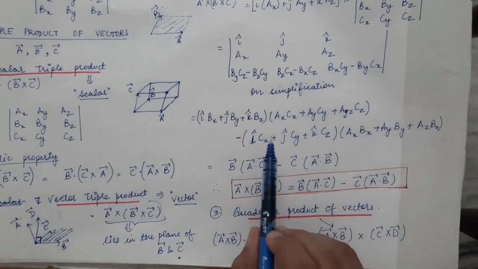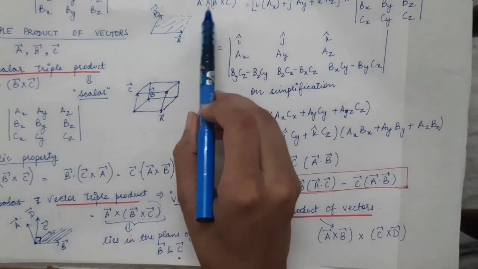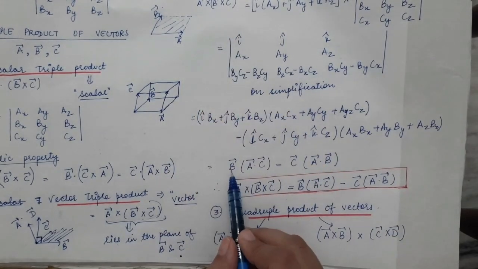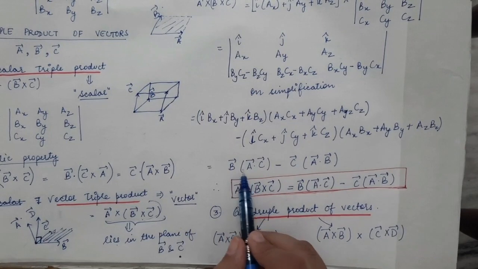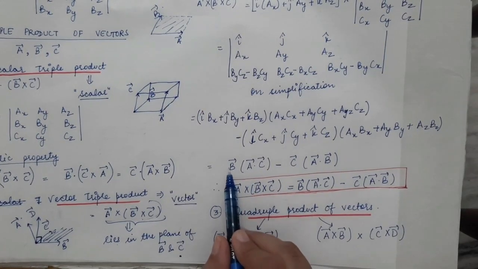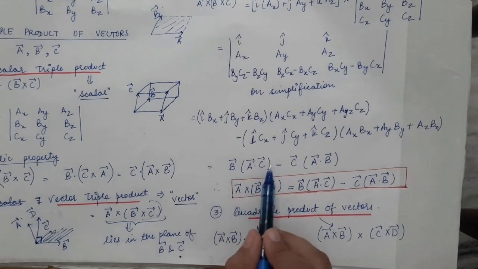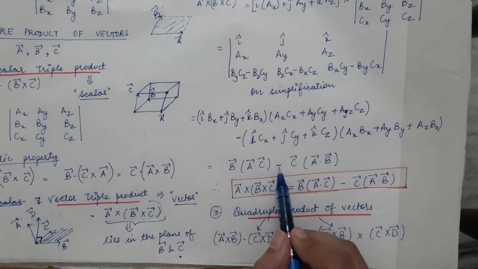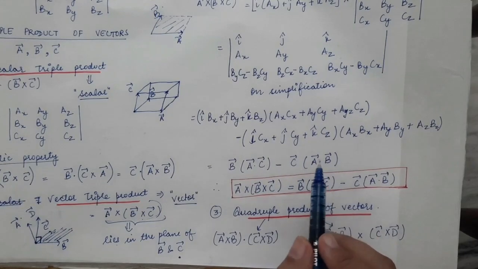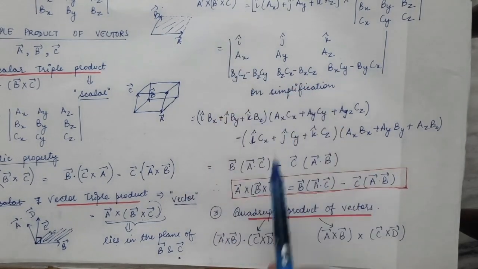So you will simply get that A cross B cross C is equal to B vector, simple multiplication, it is not a dot product, so simple B vector times A dot C vector minus C vector times A dot B vector. So you can simply remember A cross B cross C.